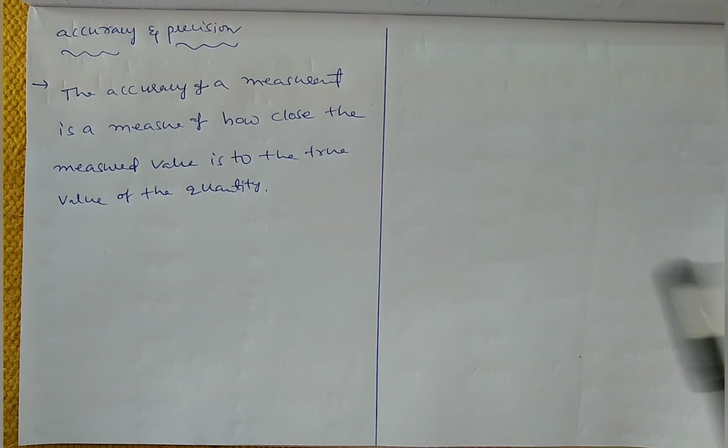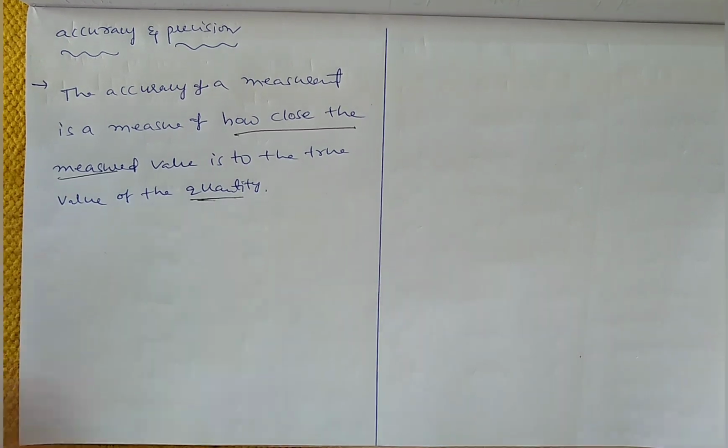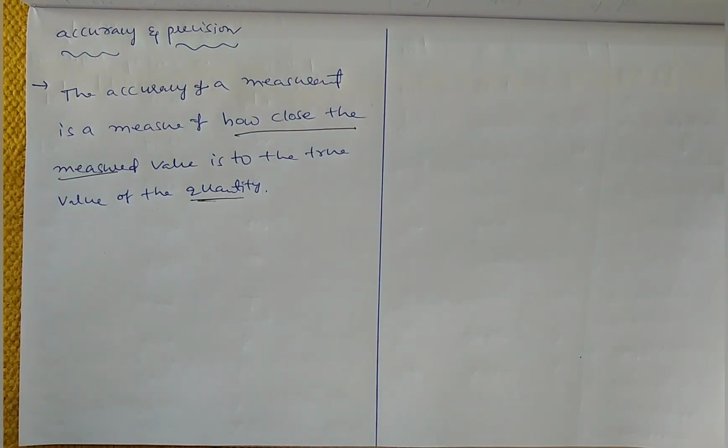So that means here, how close is the measured value to the true value of the physical quantity.